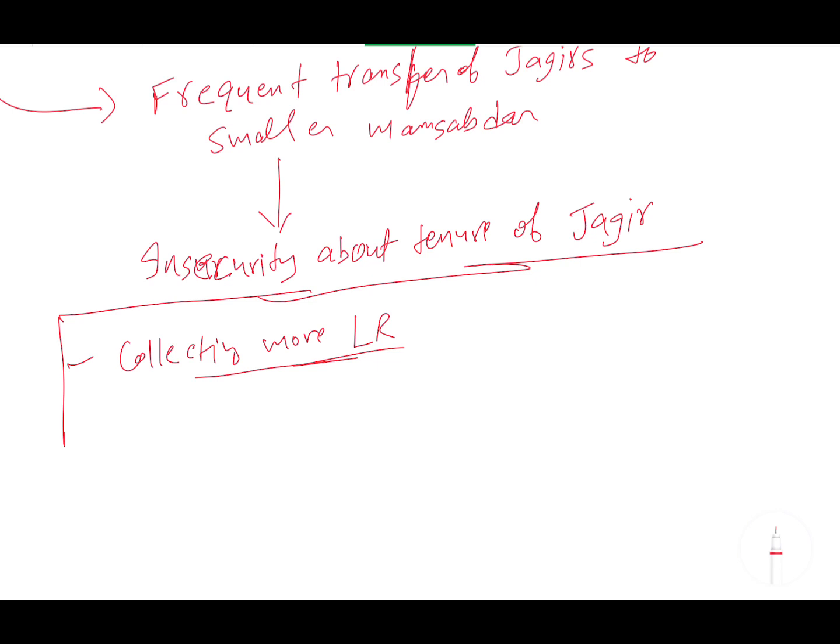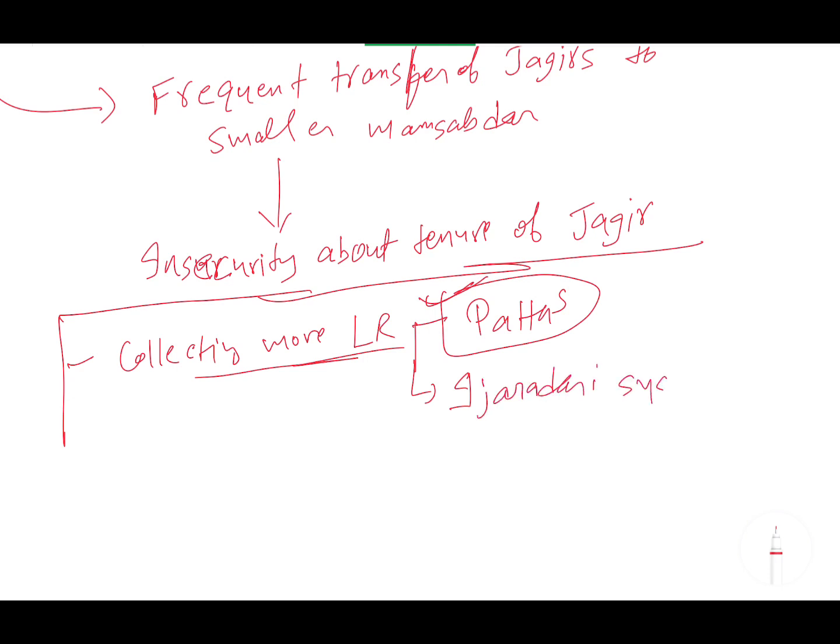But this is not working, because when the zamindar goes to take the land revenue, the peasants or the ryots always show the patas. You know what is patas? Patas was the legal document on the basis of which the ryots or peasants provided the land revenue to them. So the way out the small jagirdars found was that they started dominating the izaradari system.